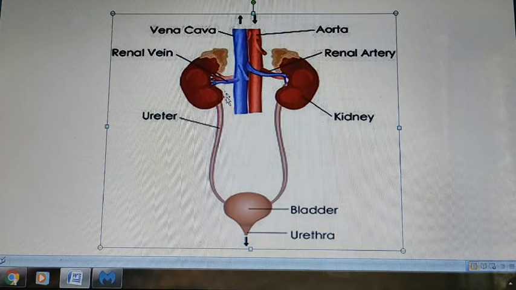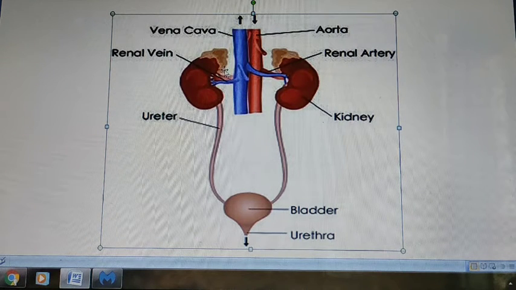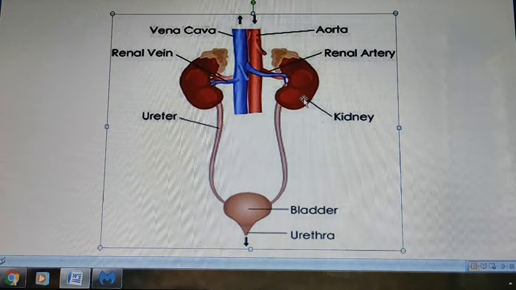Okay, this is the human excretory system. The human excretory system includes the following structures: a pair of kidneys, a pair of ureters, urinary bladder, and urethra. In human beings, kidneys are the main organs of excretion.